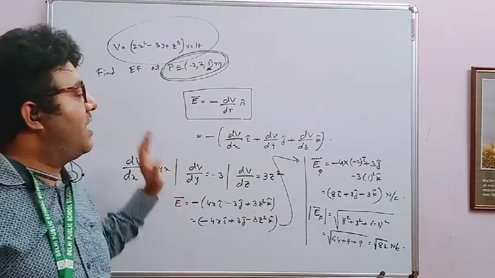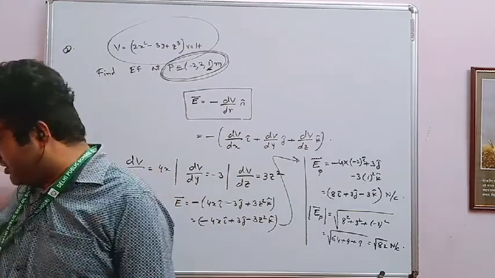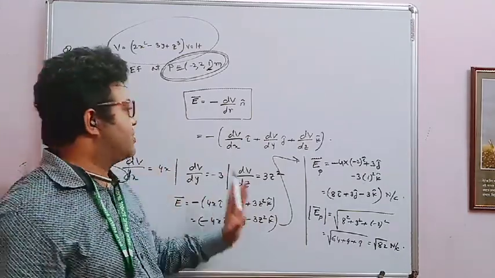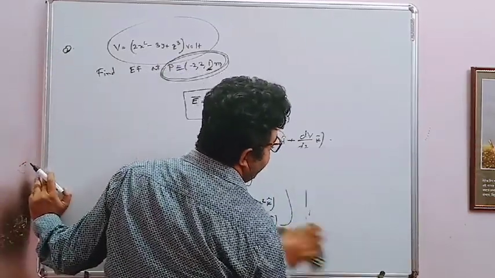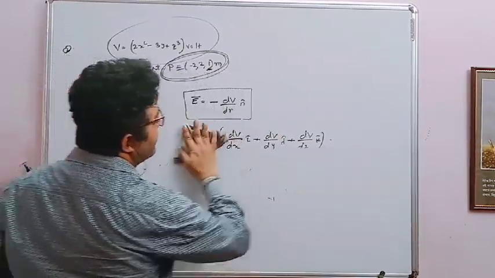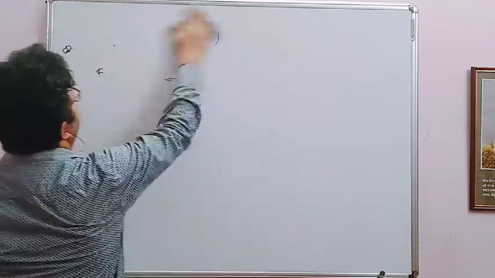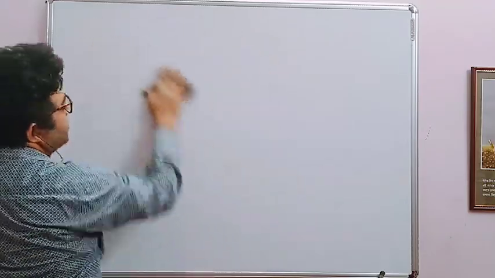So you understand how good and how conceptual this question is. Try this type of question. It's very, very important, and you have many examples in your book, and I'm also trying to give 1 or 2 questions related to this one in your assignment.